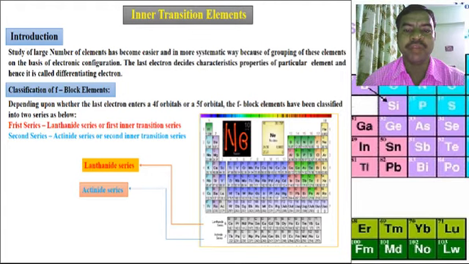The f block elements have been classified into two series. The first series is the lanthanide series or first inner transition series. The second is the actinide series or second inner transition series. Here in this periodic table, these are the lanthanide series and these are the actinide series.